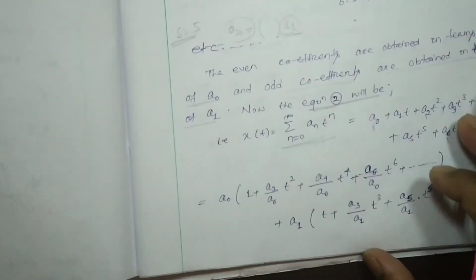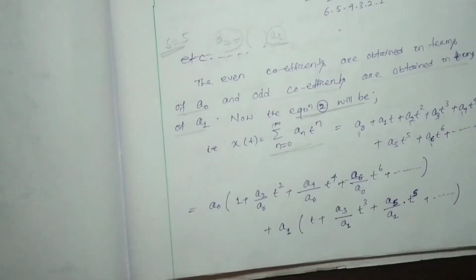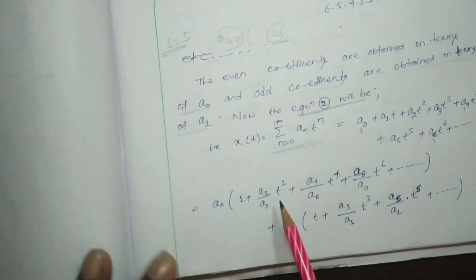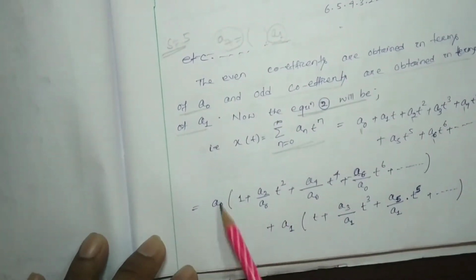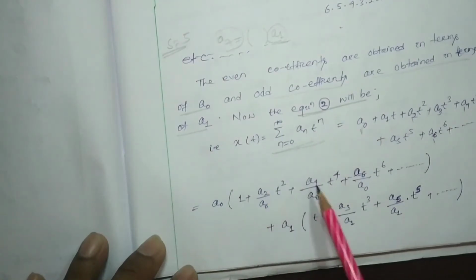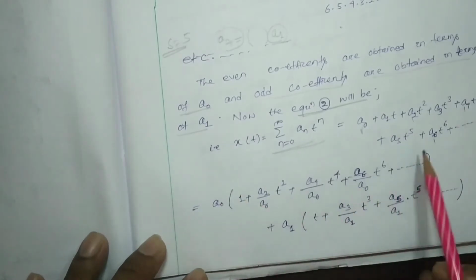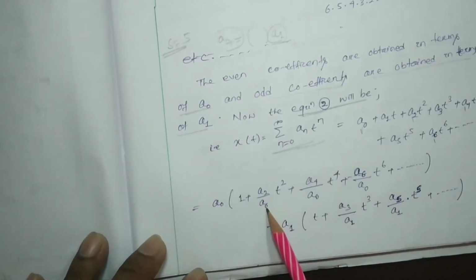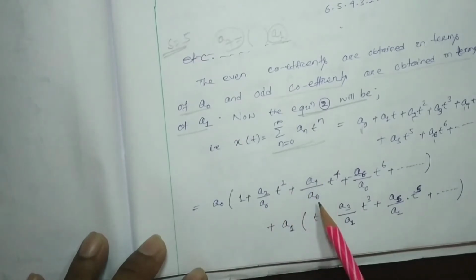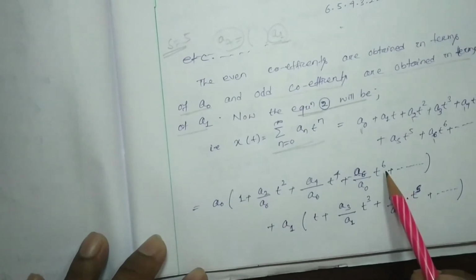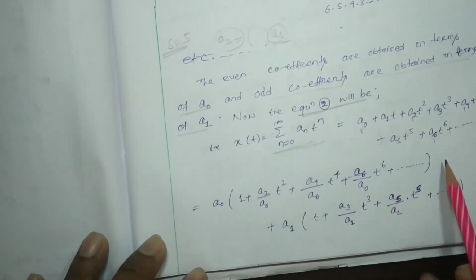So we get a0 into 1 plus a2 by a0 t square plus a4 by a0 t4, a6 by a0 t to the power 6, and so on.